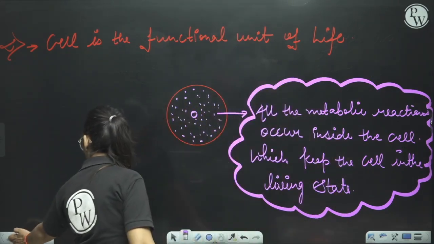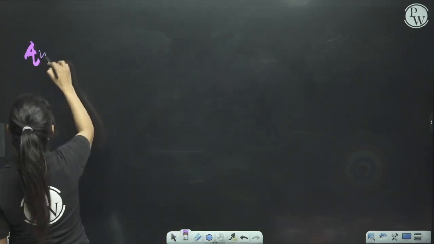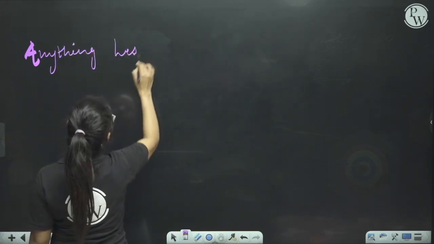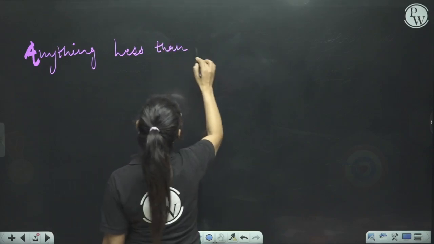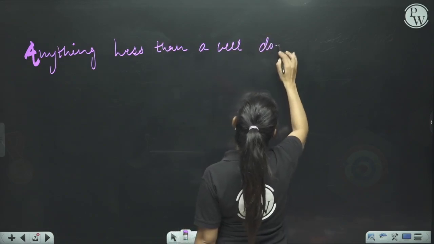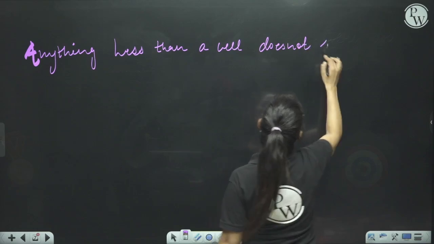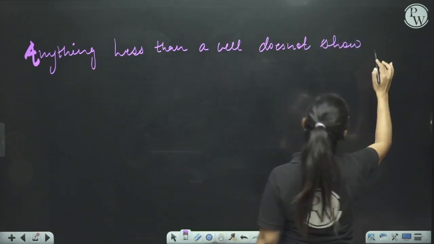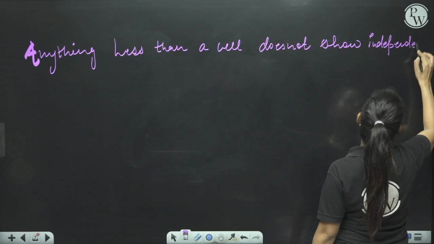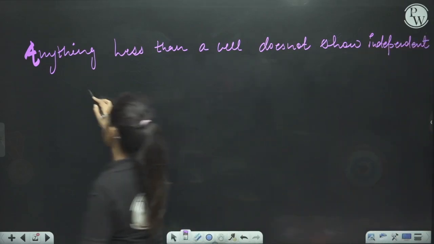So students, we can say that anything less than a cell does not show independent existence.